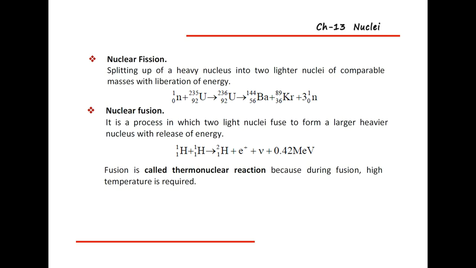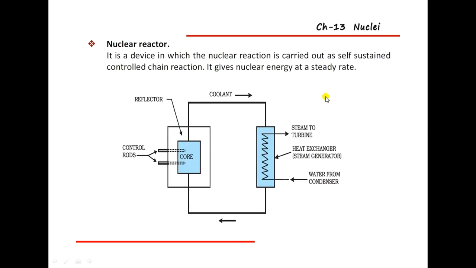In nuclear fission, according to the definition, it is a splitting of a heavy nucleus. How do we split uranium 235 into two nuclei, barium and krypton? For example, uranium 235 with atomic number 92 is split into barium, krypton, three neutrons, and some amount of energy.